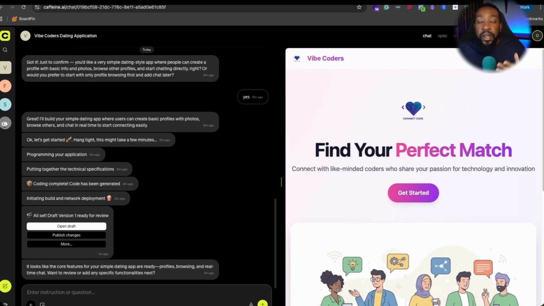Now, Caffeine, there are some limitations of the type of applications that you can build at this time. In fact, talking to the team, some of the best examples would be creating your own portfolio for your brand, your personal brand, or for your company, or creating very simple applications. But they're going to be continuing to grow and going from there.